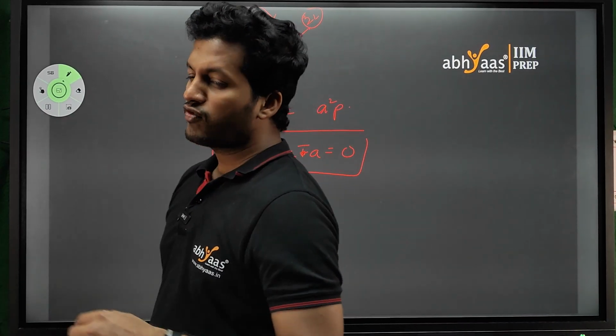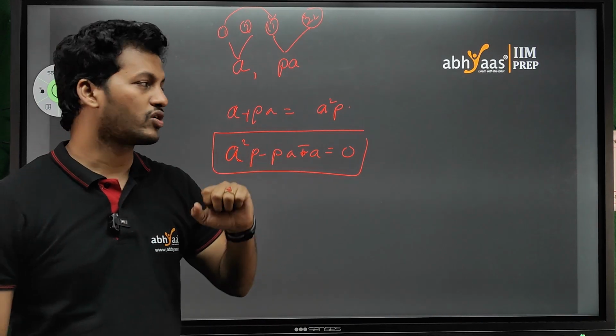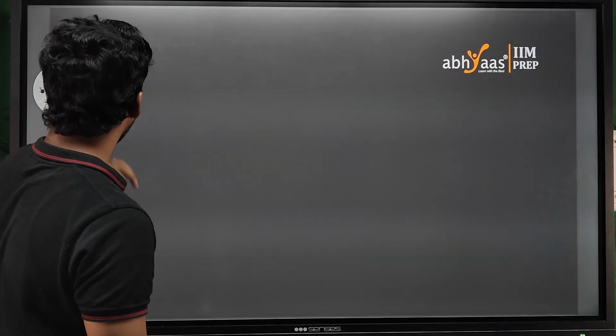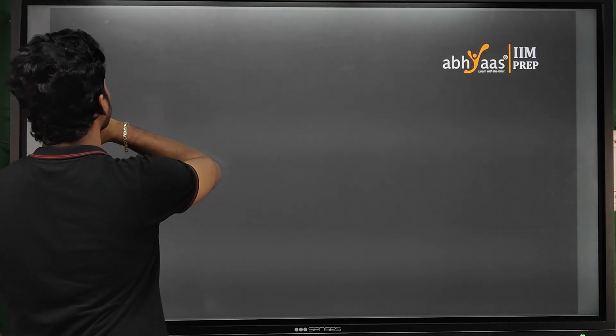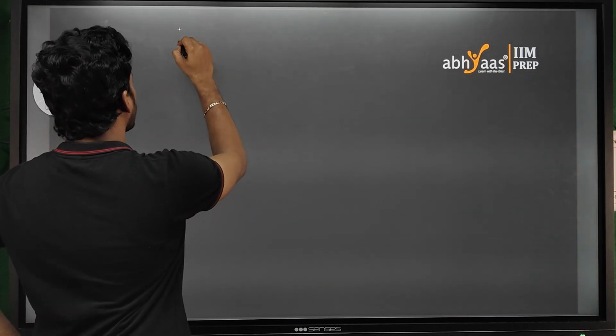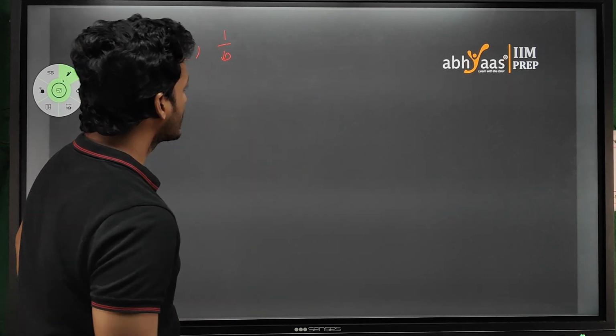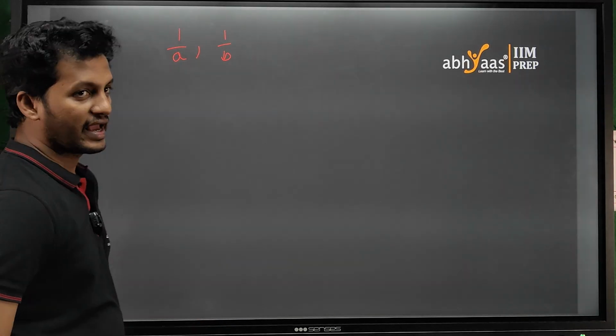Okay, so you will have many questions that can be designed on this. One of the questions was like this, that there are two roots, okay, like a and b.